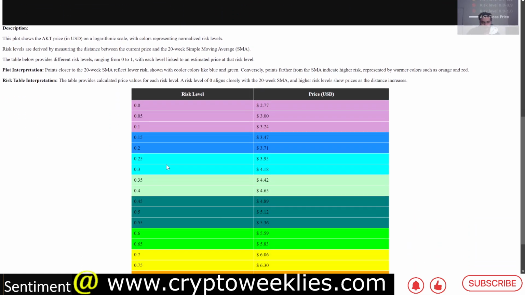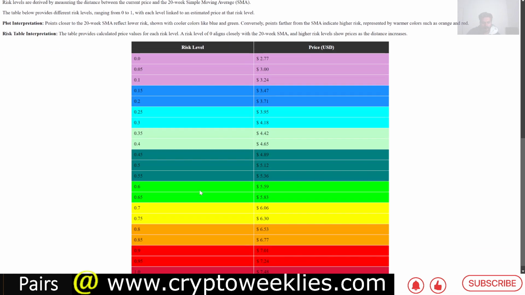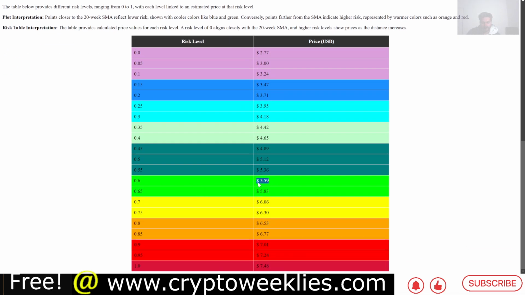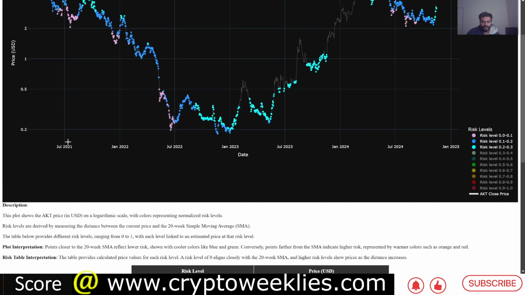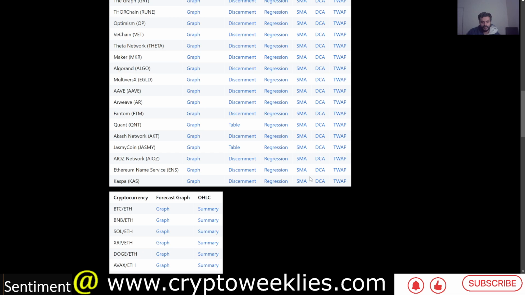In terms of forecasting using this model, the price action between $5.59 and about $6.77 is a moderate to high target, and some of the lofty targets for Akash and its token AKT are between $7 and $7.50. You can see how this is calculated on the website as well. This is the SMA model.